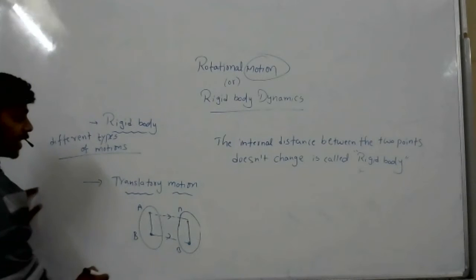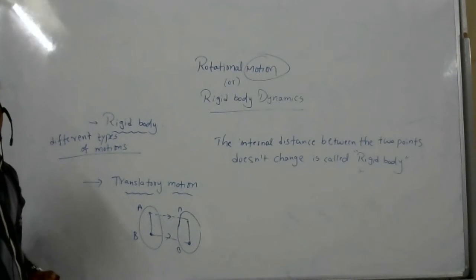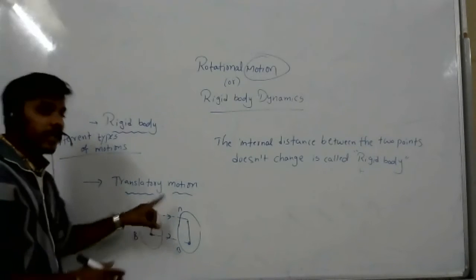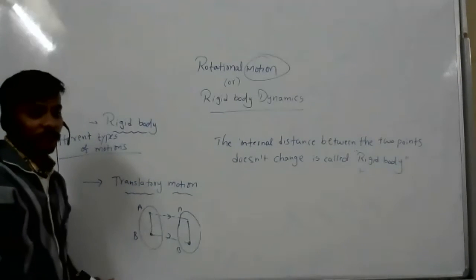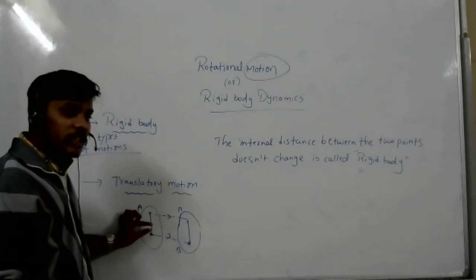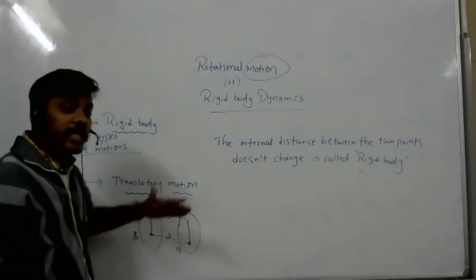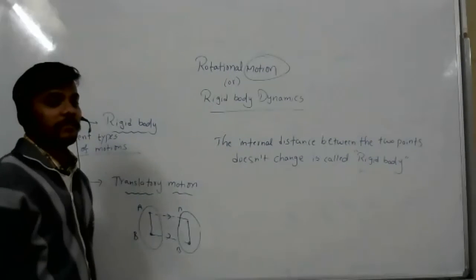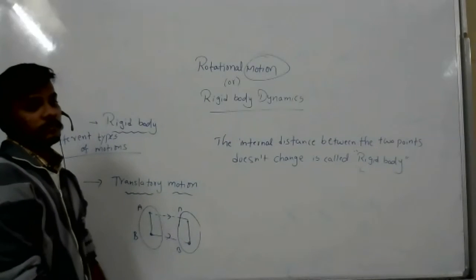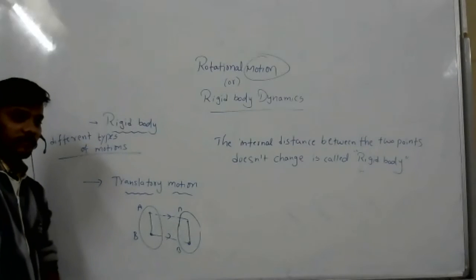So we can say rectilinear motion means straight. Understand clearly? Sir, so the path followed is a straight line. Yes, the path followed is a straight line. Translatory motion means the line joining the two internal particles stays parallel even after traveling some distance, and the path followed is rectilinear. Understand clearly, Risha? Yeah. Or any doubt?